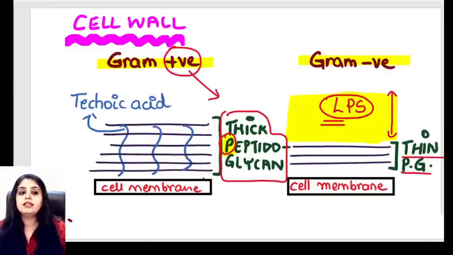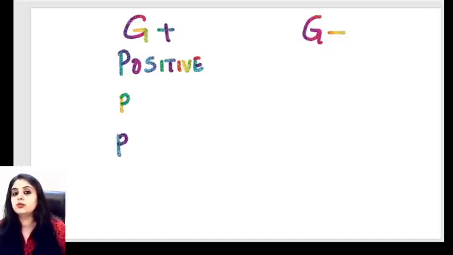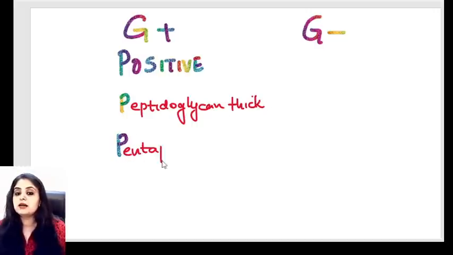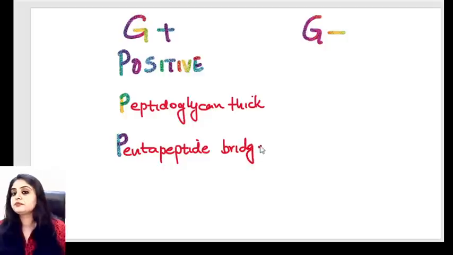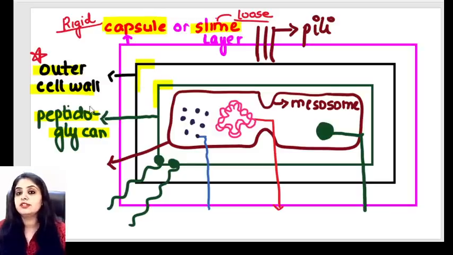Repeating guys, now finally the take home message for you guys is that when you are told to differentiate between a gram positive and a gram negative, remember P for positive, which means P and P is what you are going to write. Which of them has a thicker peptidoglycan? It is gram positive. Which of them has the pentapeptide bridge? The pentapeptide bridge is also present in the positive. So positive: peptidoglycan and pentapeptide. That's the cell wall, main component, cell wall.